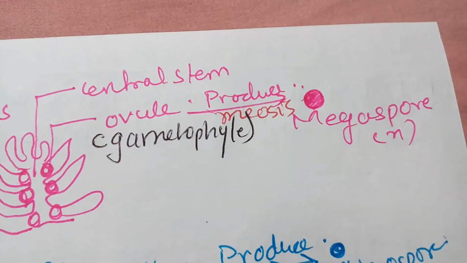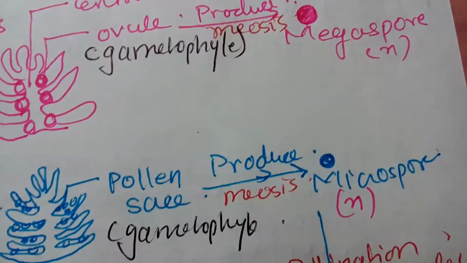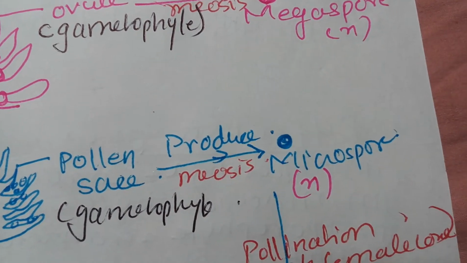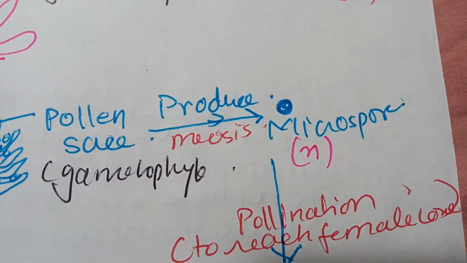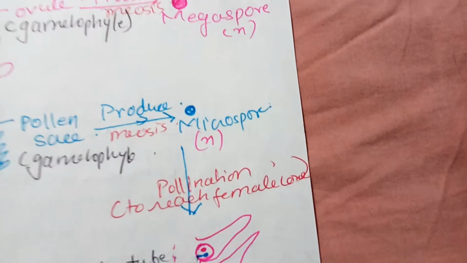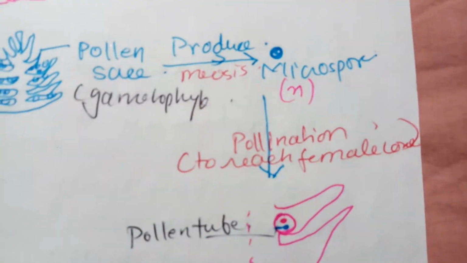The ovule produces megaspores by meiosis, and the pollen sac, the male sporangium, produces microspores by meiosis. So now megaspores and microspores are produced.